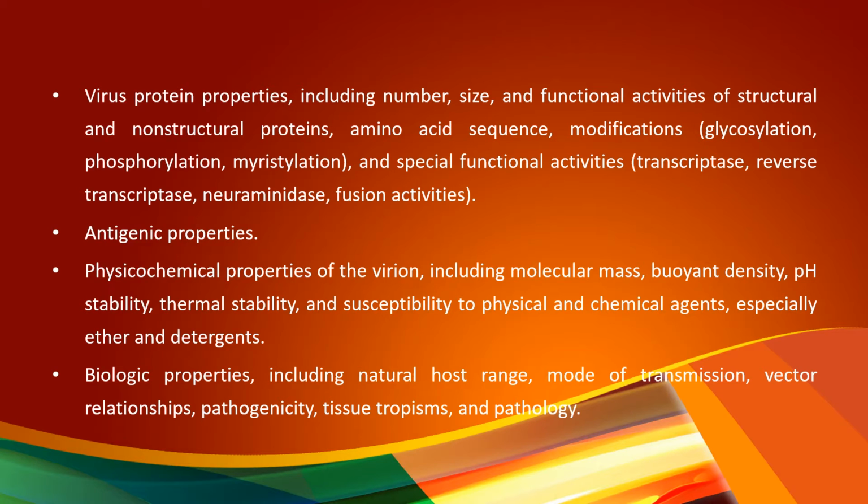Then biological properties, including natural host range, the host in which the organism resides, like TMV, tobacco mosaic virus, which resides in tobacco plants, and mode of transmission, meaning how the viruses are transferred through air, direct contact, or vectors, and vector relationships. Then pathogenicity, the ability to cause pathogenesis, and tissue tropism and pathology. All these properties are very much needed for classifying an organism.